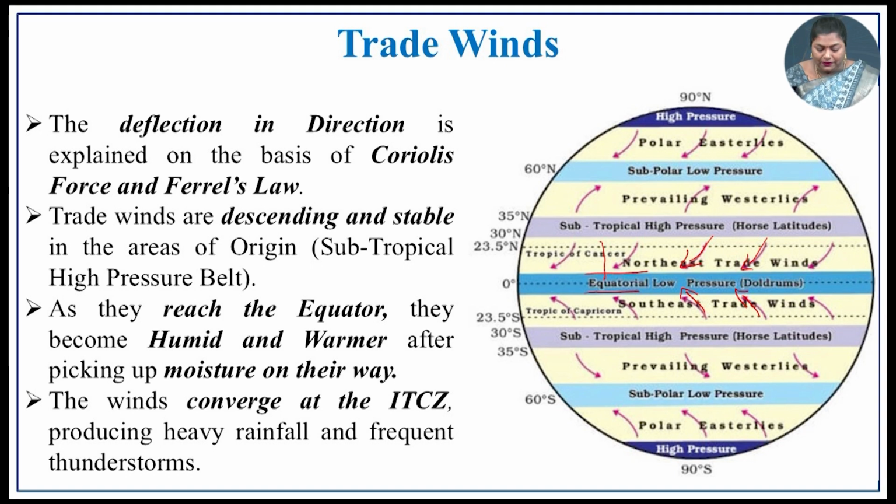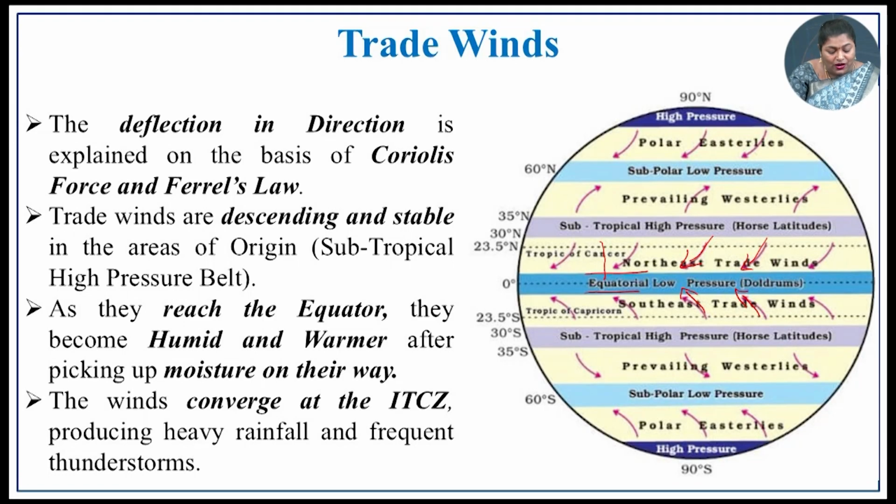So, from here what happens? From here it is blowing from the subtropical region towards the equatorial low pressure region. On their way it is gathering moisture, and then in this region it is giving plenty of rain. The wind has moisture content, which it carries along the way, and it is giving precipitation in this equatorial region.